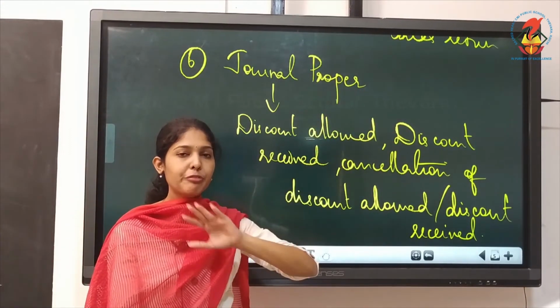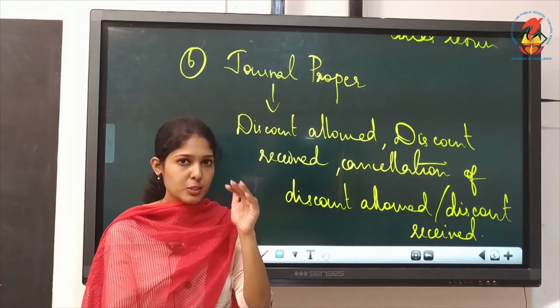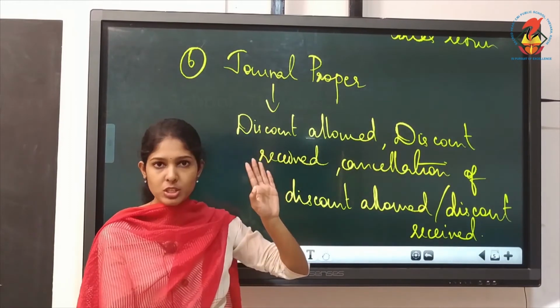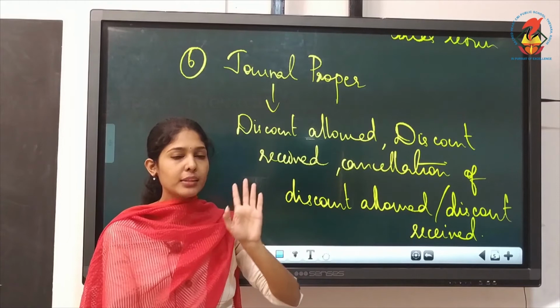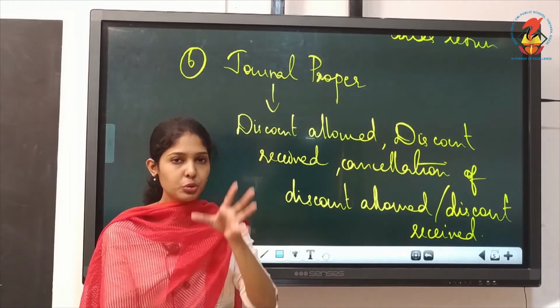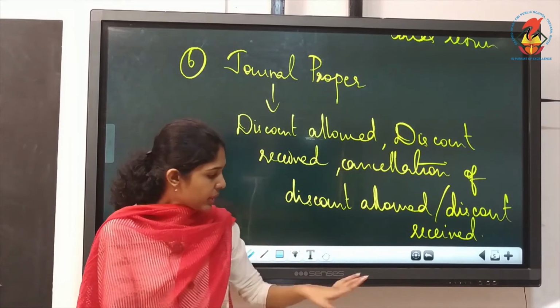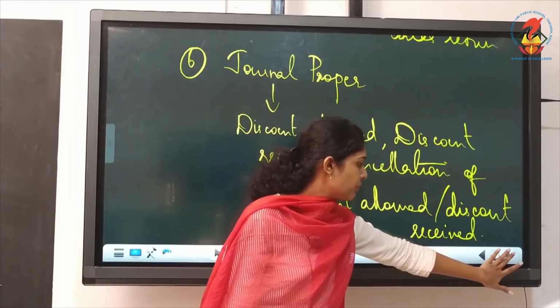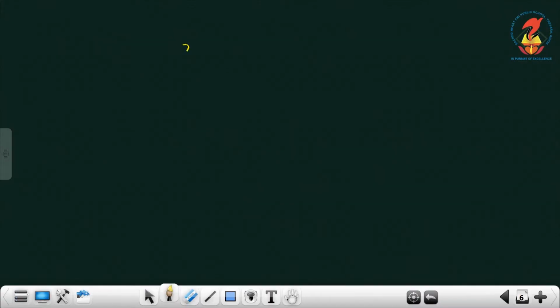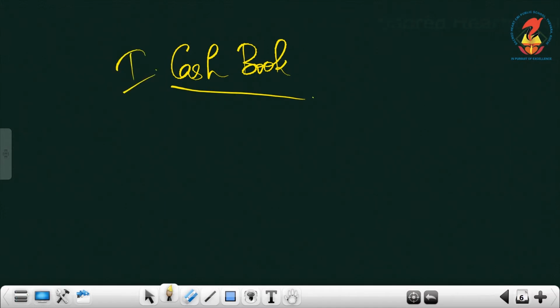Okay. Now the format of these special purpose books. Journal format you know. Then the other books, the cash book and all, how to draw the format is just similar to the ledger account. So you give the heading once again, cash book. We'll discuss now, we'll see the preparation of cash book. That's the first special purpose book.